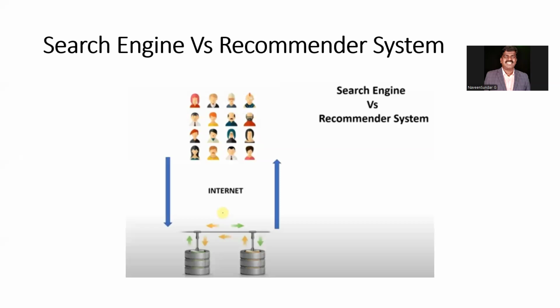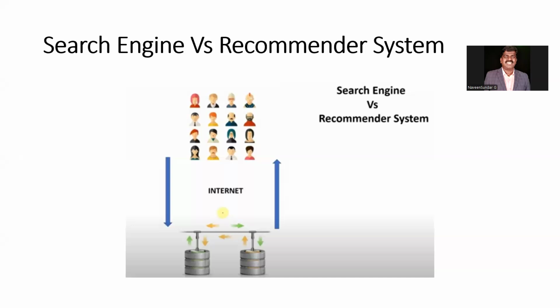Let us see the difference between the search engine and the recommender system. We are already using the search engine, so you should know the difference. In the search engine, you give some keyword in the search bar. Based upon that, the indexing algorithm functions at the backend, takes that keyword, and pulls the documents stored in the database that match what we have given as a keyword.